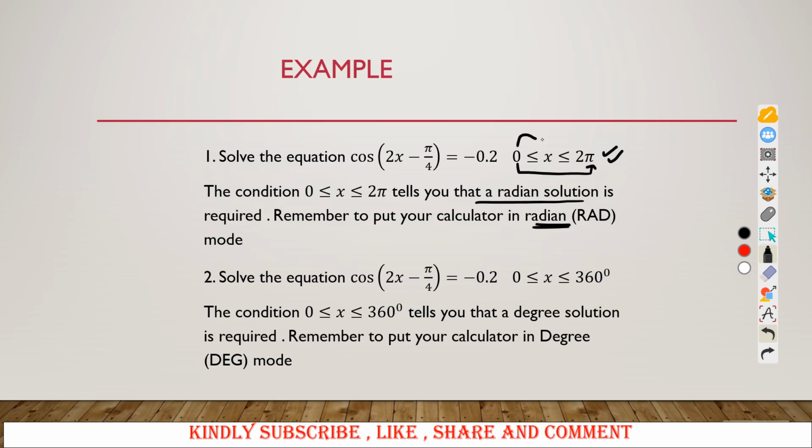So whenever you have such a condition, they want the values of x in radians. So you need to give a radian solution, and it means that your calculator should be in what we call the rad mode. In that way, you'll be able to get the correct answers.